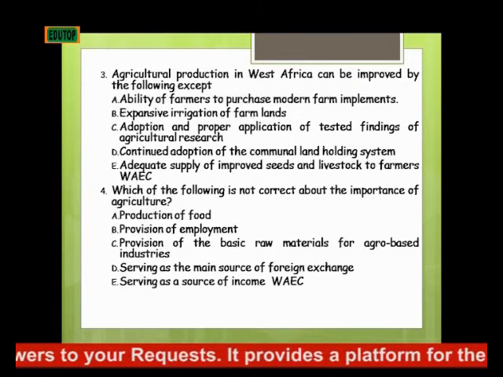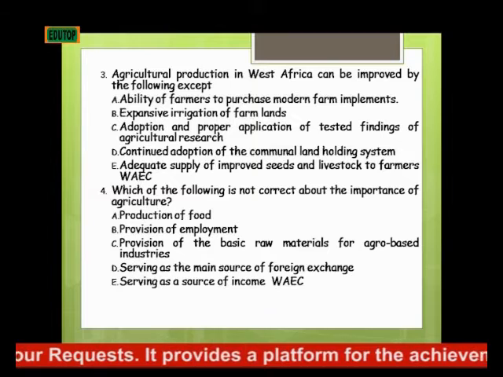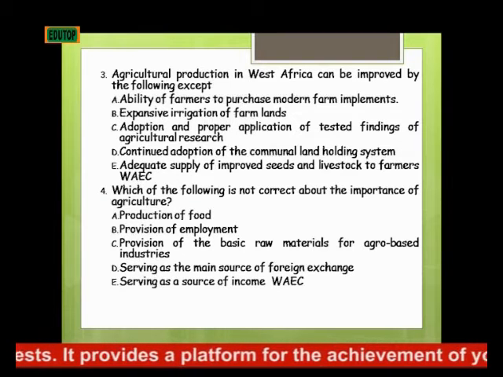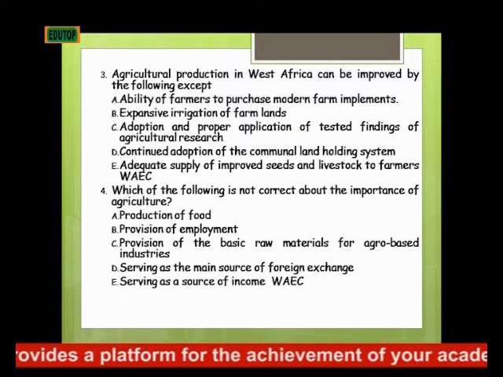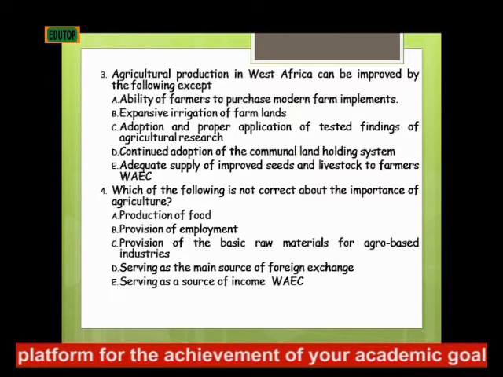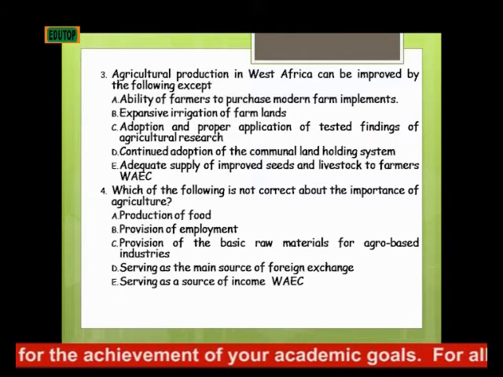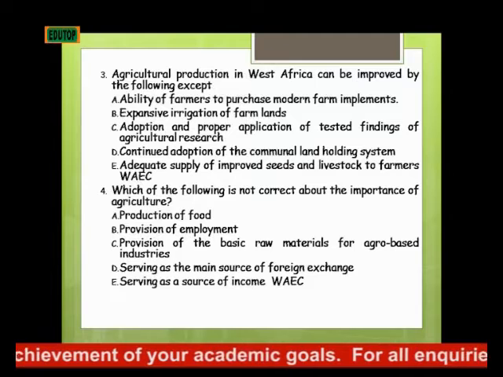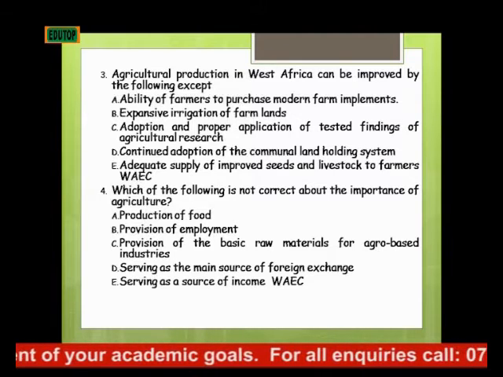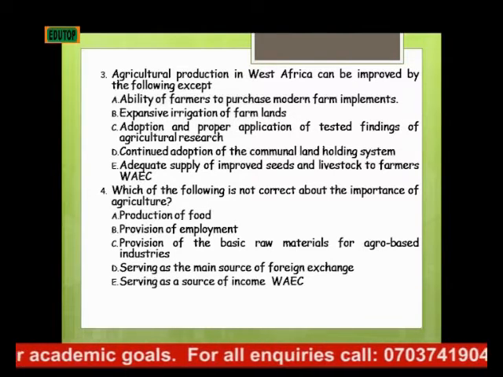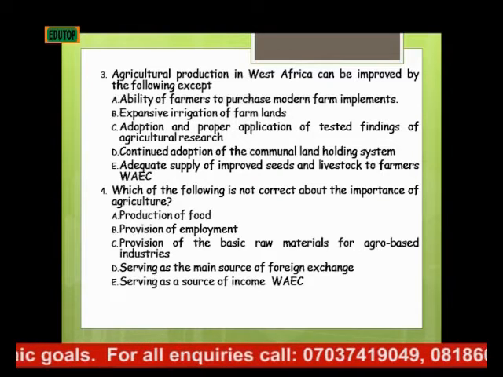You can't make use of their land. So the way of improving agriculture in West Africa is to discontinue, not to continue, the adoption of communal land system. That's the reason why D is the correct answer.